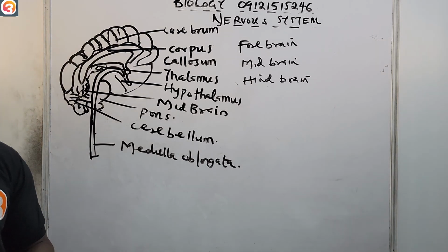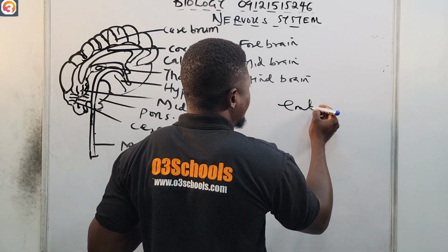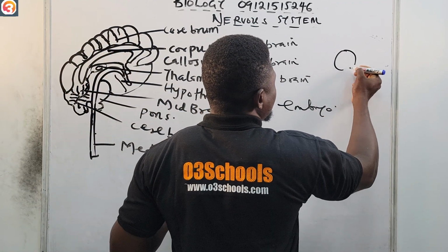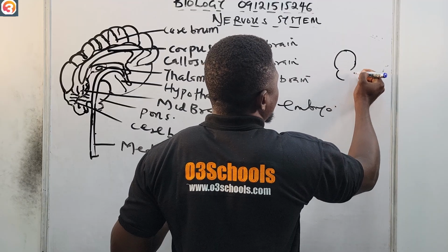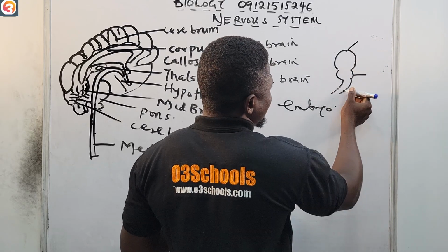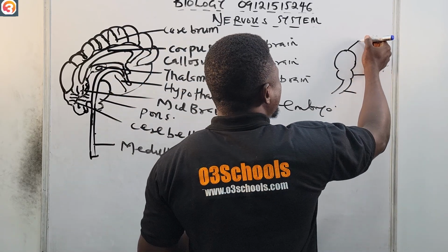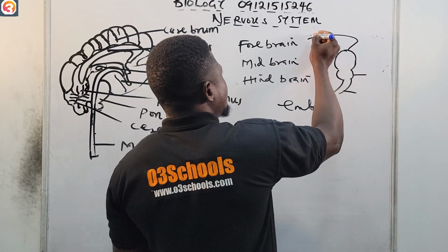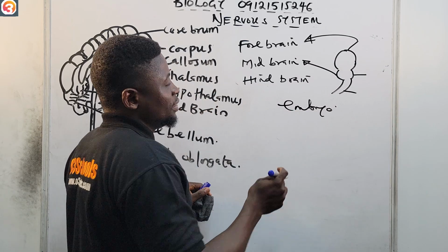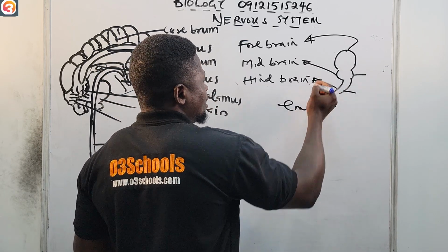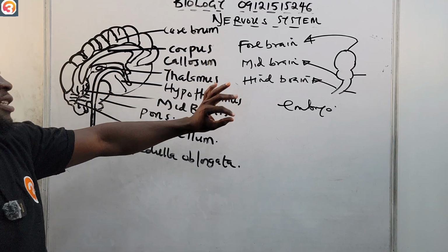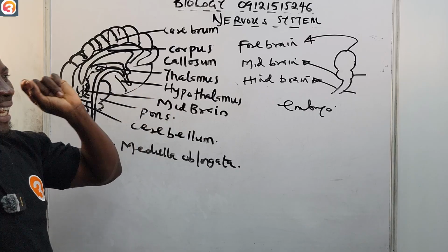So in young babies, like in the embryo stage, this is how the brain looks. It looks somewhat like this. This is the front part here, this is the middle part, and this is the back part. This front part is what develops into the forebrain, then this middle part develops into the midbrain, and the back part develops into the hindbrain. Please take note of that. The brain has 3 parts: the forebrain, the midbrain, and the hindbrain.